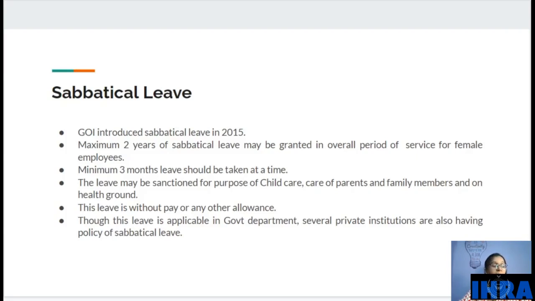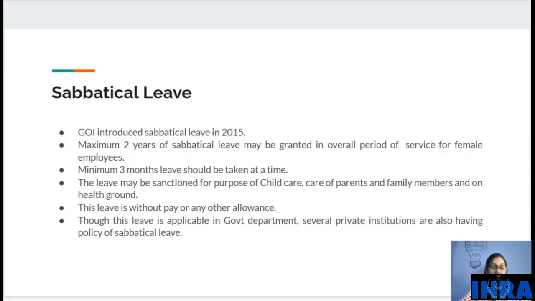This leave is without pay or any other allowance. During this period of leave, you will not get any pay, but yes, your job will be saved. After your leave finishes, you can join your job. Though this leave is applicable in government departments, several private institutions also have a sabbatical leave policy. It was initially introduced by the Government of India for government departments, but nowadays various private institutions are also adopting this policy.